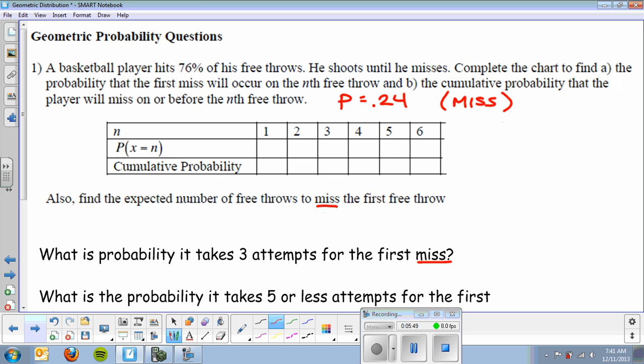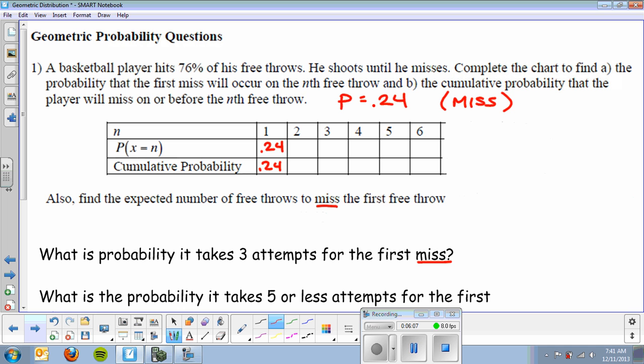All right, now, so if n equals 1, that means I'm going to miss on the first free throw. Well, that's pretty obvious, 0.24. That's the probability that I miss on the first. The first miss happens on the first free throw. The cumulative probability is 0.24.